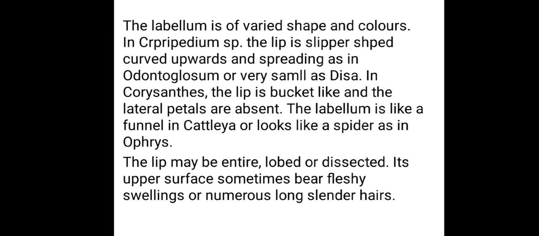Labellum is funnel shaped in Cattleya species. So the shape of the labellum differs, the size of the labellum differs, and the colors also vary greatly.